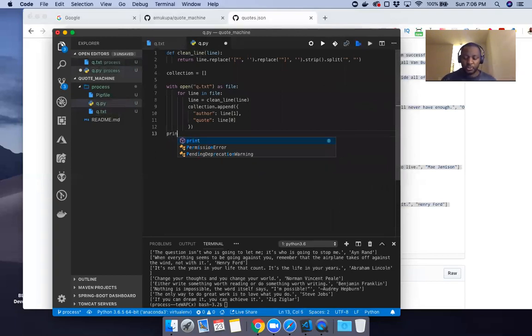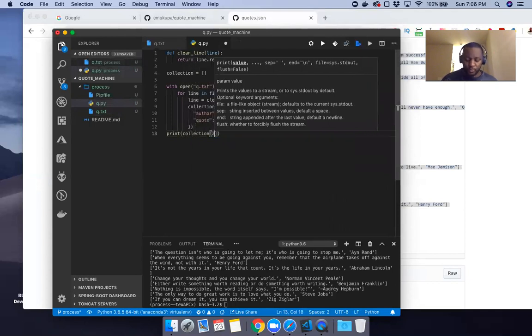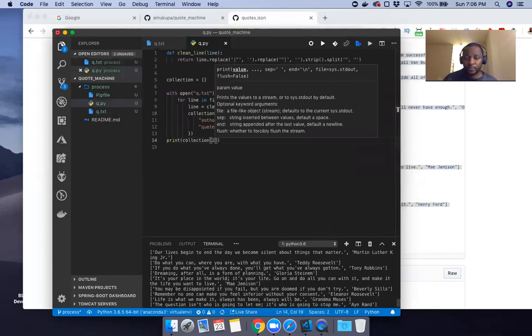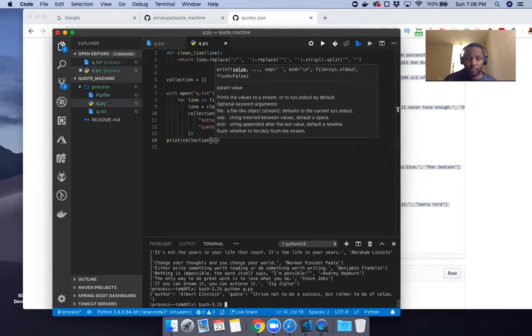If I print the second thing in there, it should be Albert Einstein. If that works, we should see that. And you see the author Albert Einstein and the quotation there. I'm only choosing one quotation, but obviously if the third thing popped up like that, it means we have a whole collection of stuff.